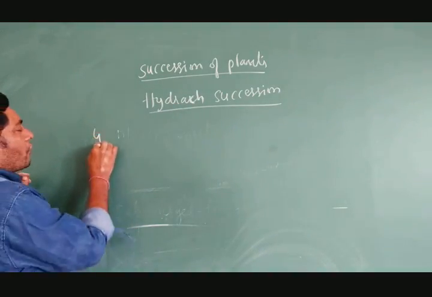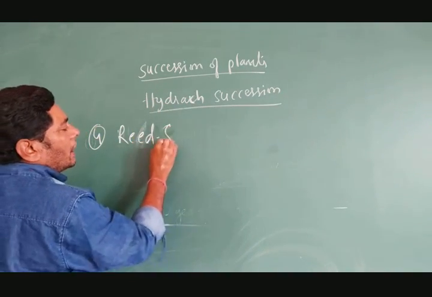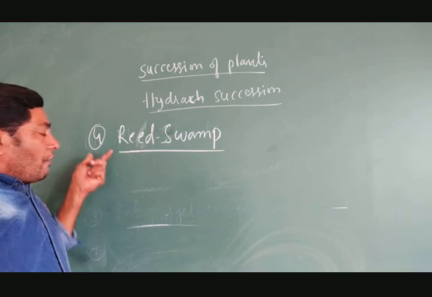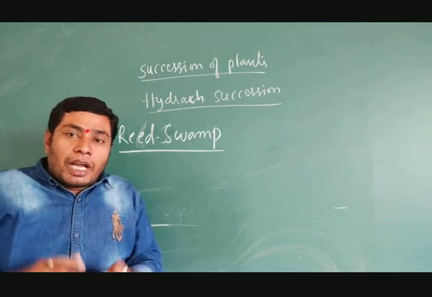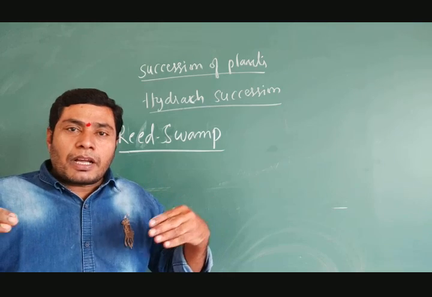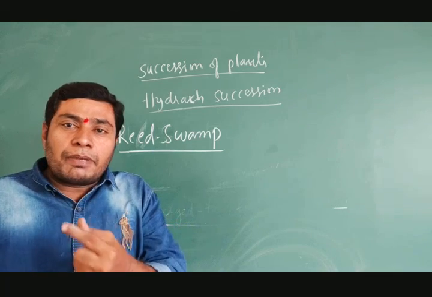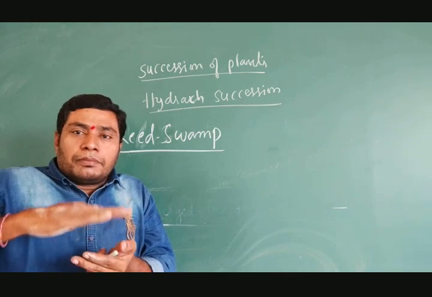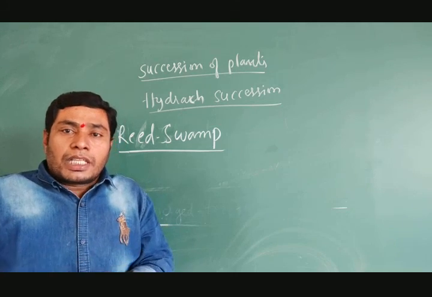So the fourth stage is known as the reed swamp stage. When the first, second, and third serial stages of the plant succession pass, the young lake becomes shallower. The shallowness increases because mud is produced by each and every serial stage. The mud accumulates at the bottom of the young lake. That's why the shallowness increases.